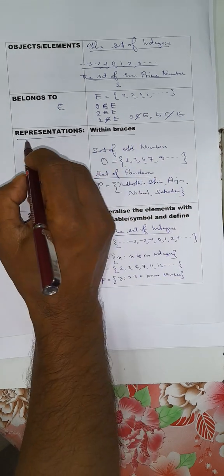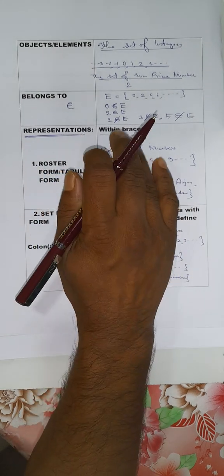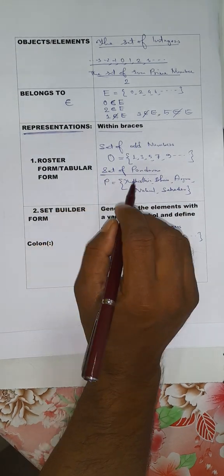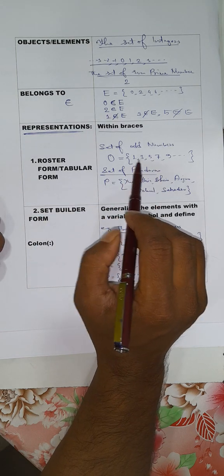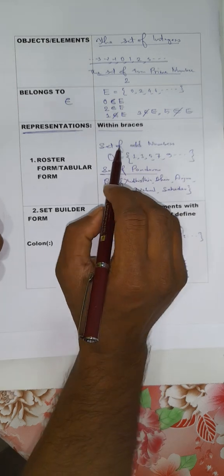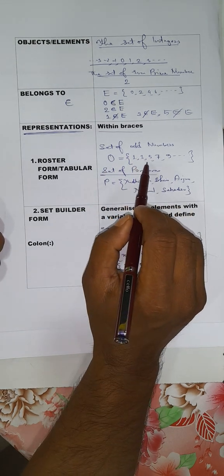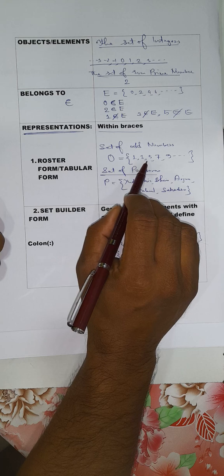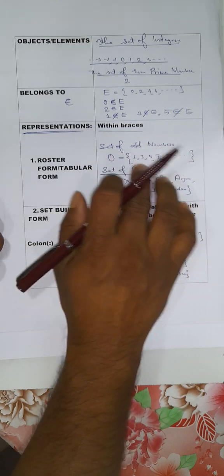Now, representation of sets. Let us discuss how you will represent a set. There are two ways of representing a set. One is roster form or tabular form. In roster form, you will write the elements of the set within braces separated by commas. Say, for example, the set of odd numbers, you will write what the odd numbers are: 1, 3, 5, 7, 9, etc. So we will write the elements separated by commas and within braces. This is called tabular form or roster form.